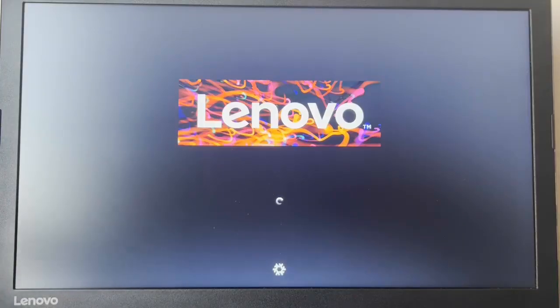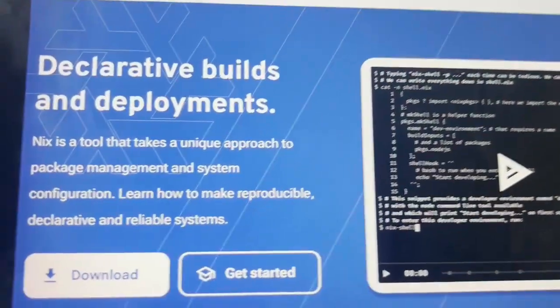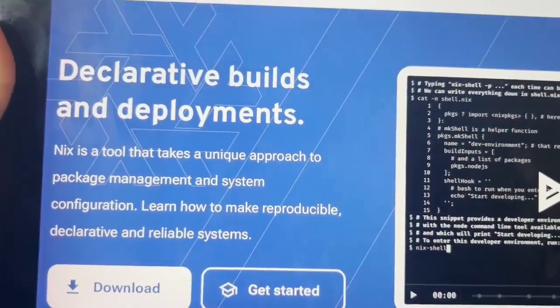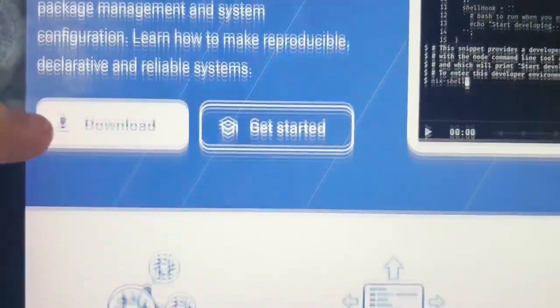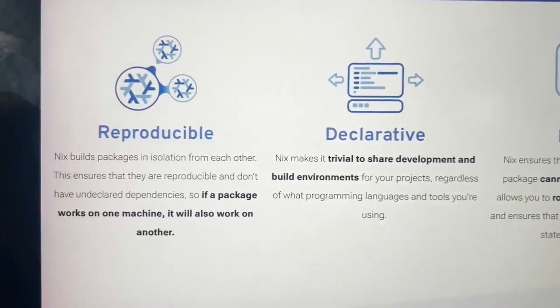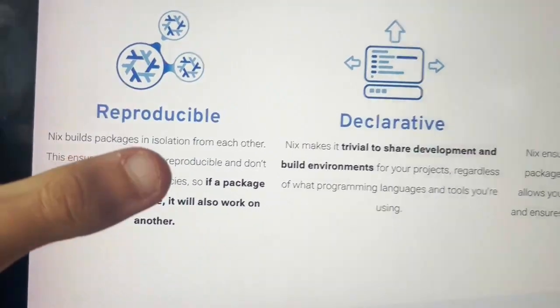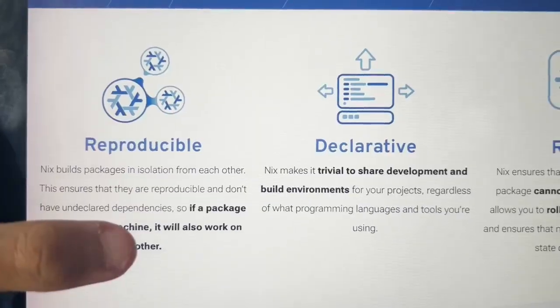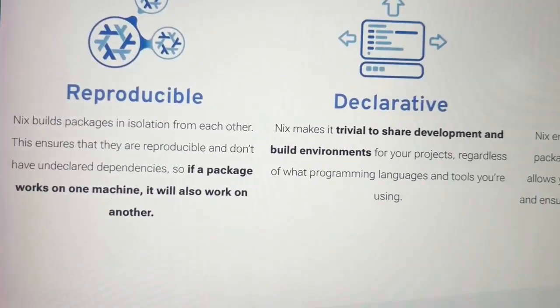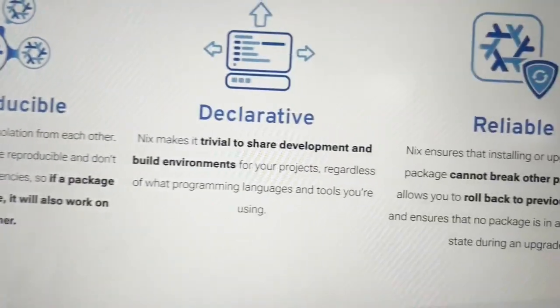NixOS.org. Okay, here we go. On the website here, it says Nix is a tool that takes a unique approach to package management and system configuration. Learn how to make reproducible, declarative, and reliable systems. So here it is. Nix builds packages in isolation from each other. This ensures that they are reproducible and don't have undeclared dependencies. So if a package works on one machine, it will also work on another.